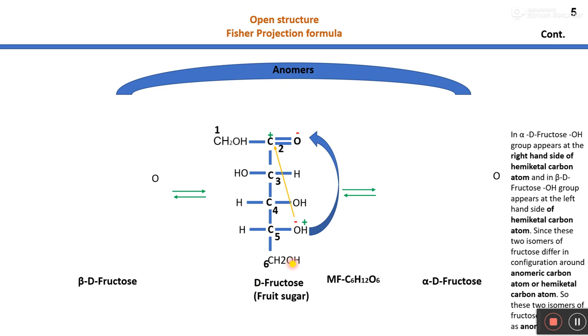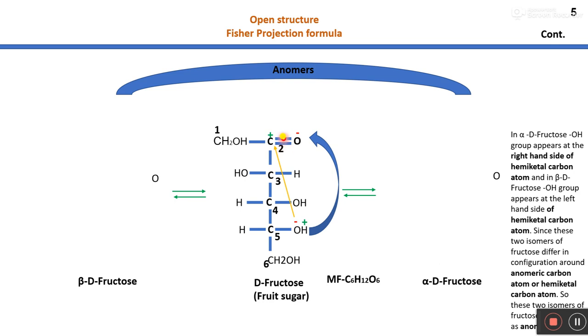And the third carbon atom contains the OH group on the left hand side, and the fourth and fifth carbon atoms have the OH group on the right hand side, right? Like glucose, fructose also exists in cyclic form. So let us see those structures. In this structure, the CH2OH group has been written on the left hand side like this.